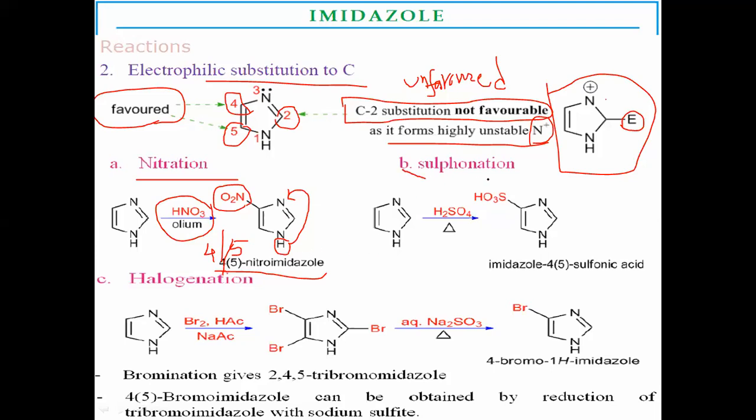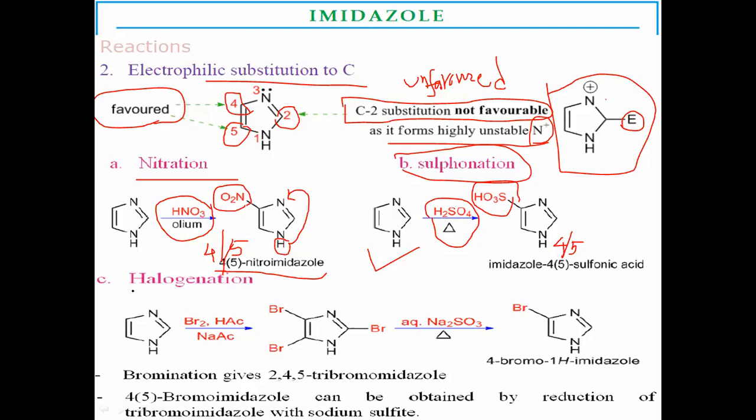nitroimidazole is formed. Similarly, sulfonation is carried out in the presence of sulfuric acid. Imidazoles undergo sulfonation, with formation of imidazole 4 or 5 sulfonic acid. There is SO3 substitution at the fourth or fifth position. Due to the tautomeric effect, 4 and 5 sulfonyl-substituted imidazole is formed.